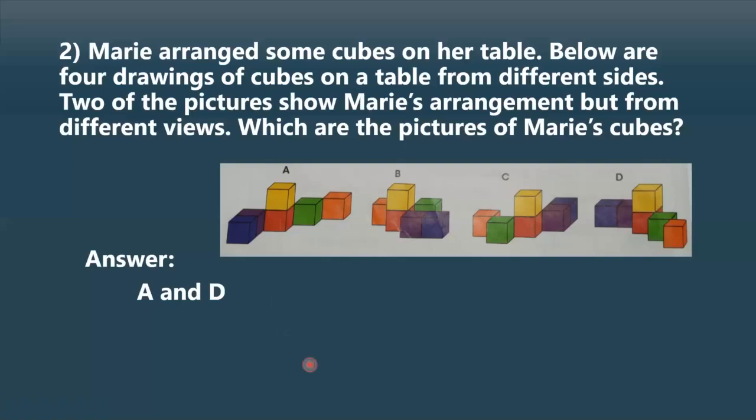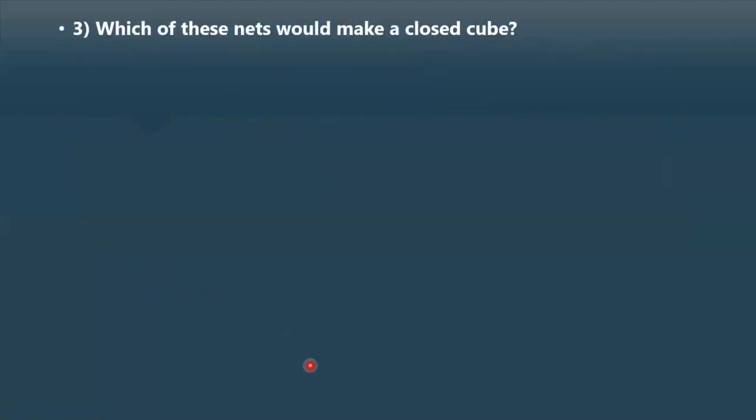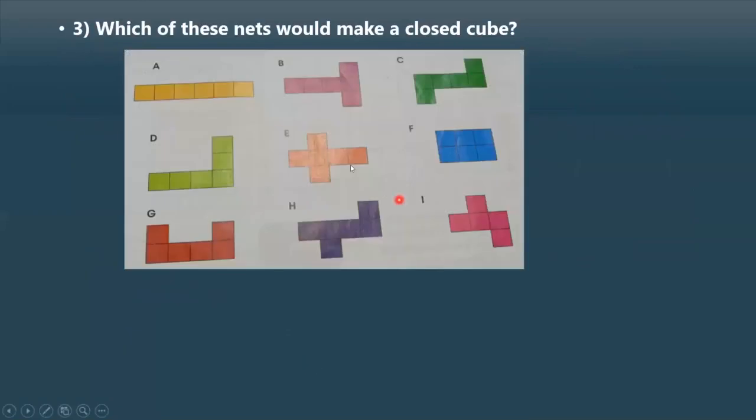Now let's move on to the third one. Here comes the third question. Which of these nets would make a closed cube? So here they have given you different nets. So this is known as nets. I already mentioned a net as a thing which can convert a 2D shape into a 3D shape.